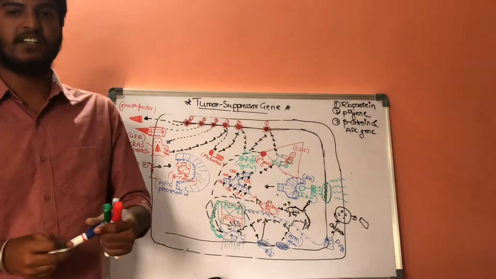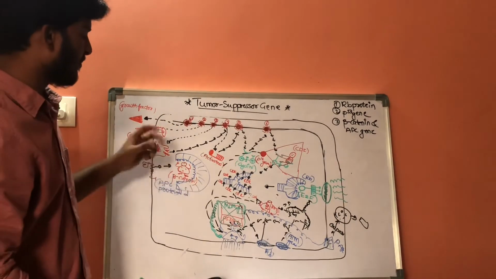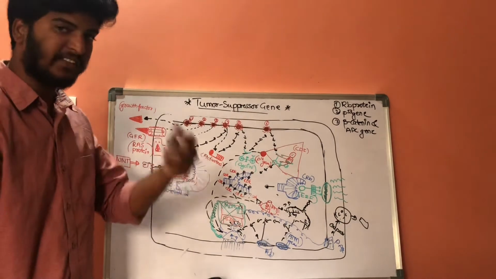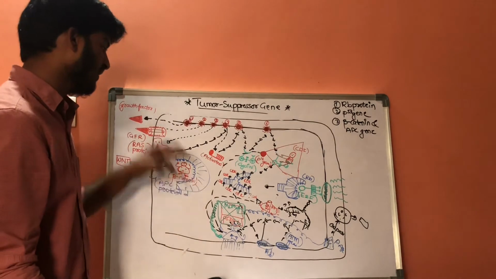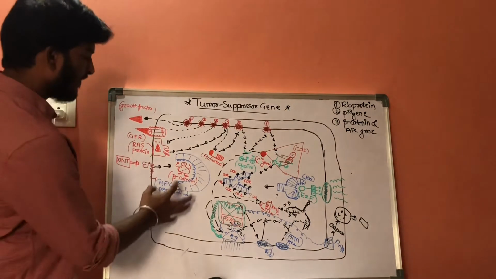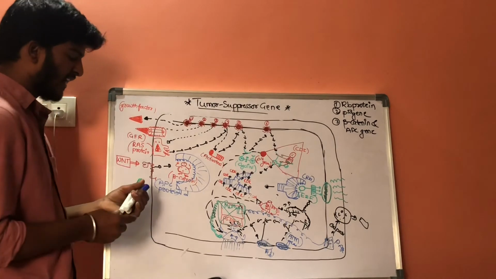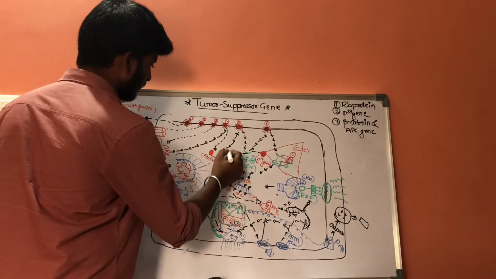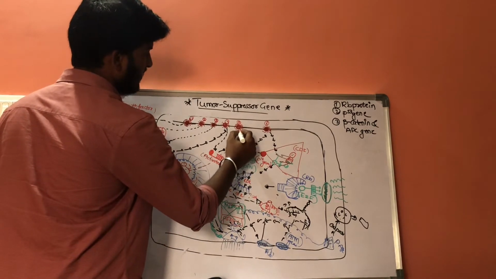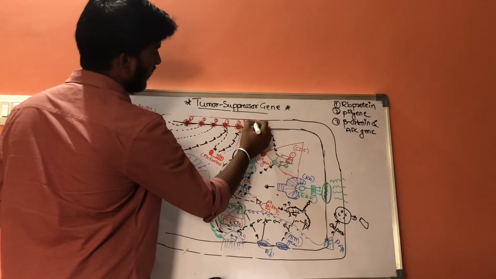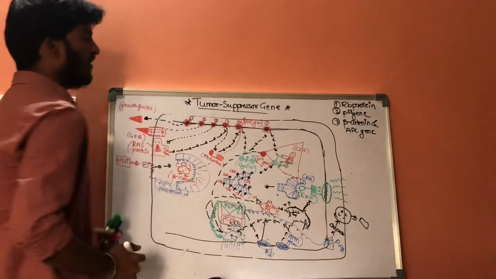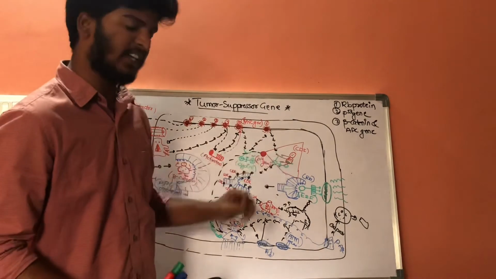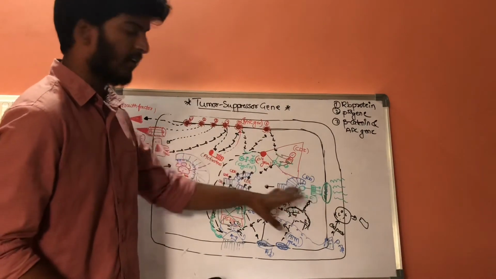This APC protein is synthesized and it keeps inhibiting the beta catenins. The normal function of beta catenins is to activate this MYC gene. Whenever the MYC gene is activated, it forms cyclins and cyclin dependent kinases, resulting in DNA replication.